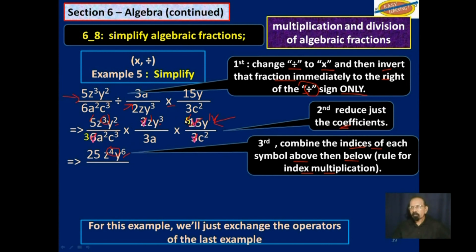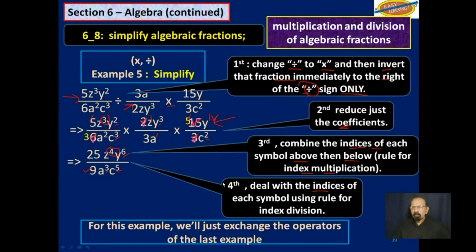Let's go below. 3 times 3, that will give us 9. A squared times a to the first power gives us a cubed. And then we have a c cubed here and a c squared here, which would give us c to the fifth power.